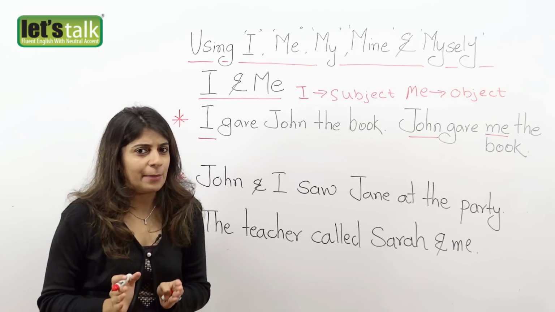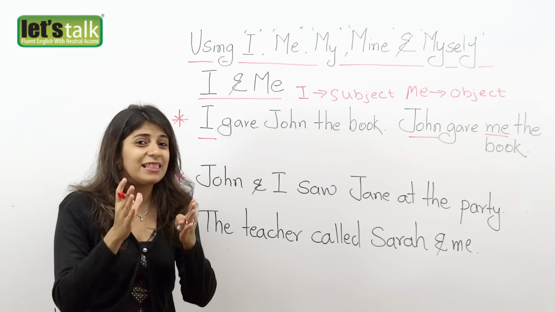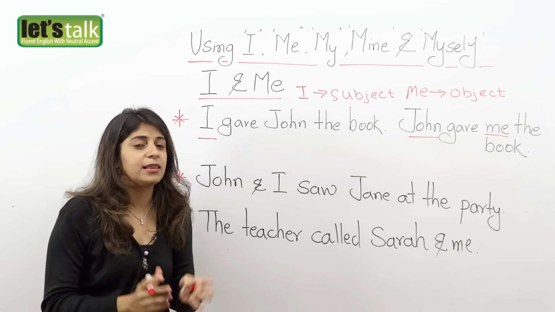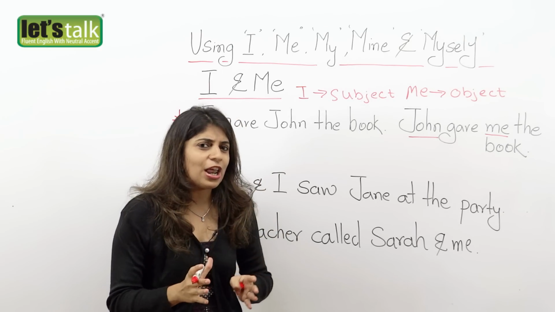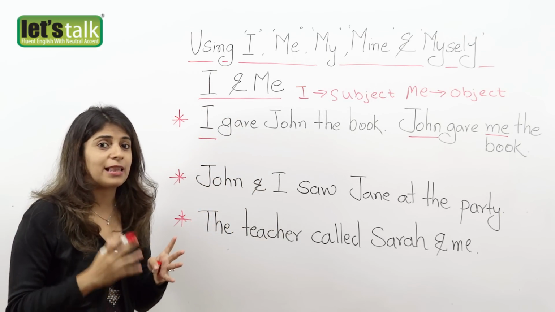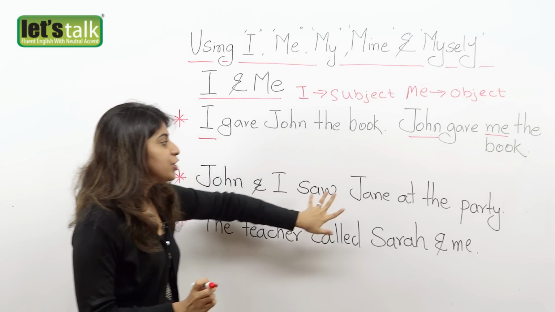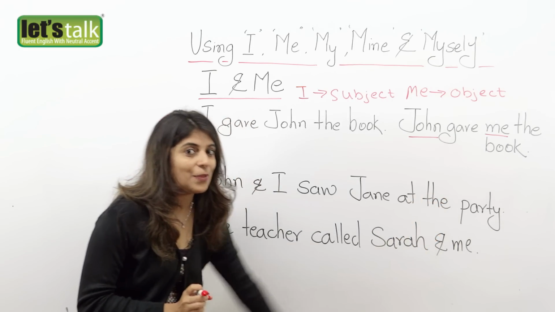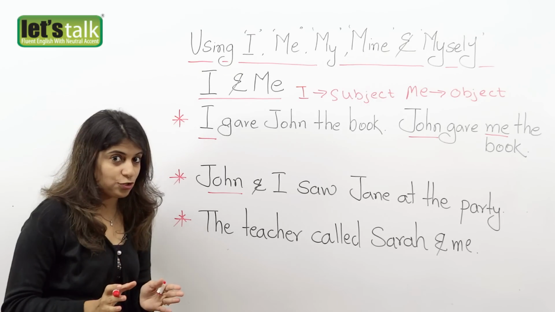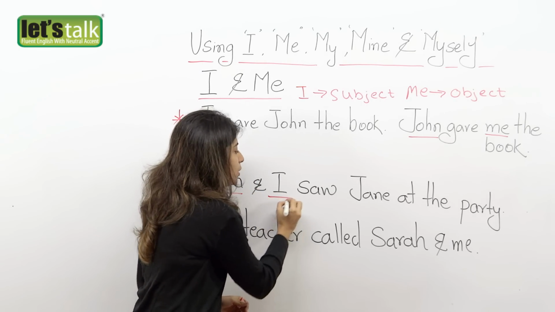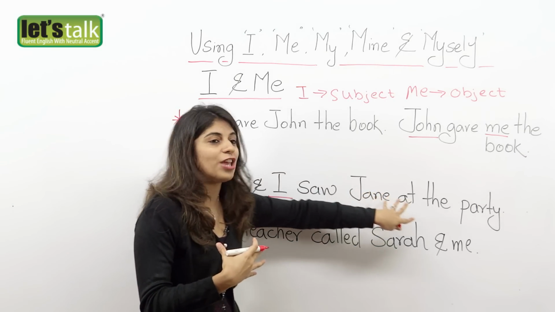Now, most of the people get confused when there are multiple subjects or objects, and that's when they do not understand whether we should use I or me. So we are going to have a look at some sentences here that would explain it in a better manner. John and I saw Jane at the party. Okay, so here John is the subject and I is also the subject, okay, because we are the people who saw Jane at the party.